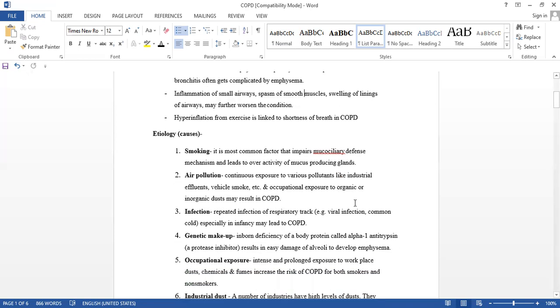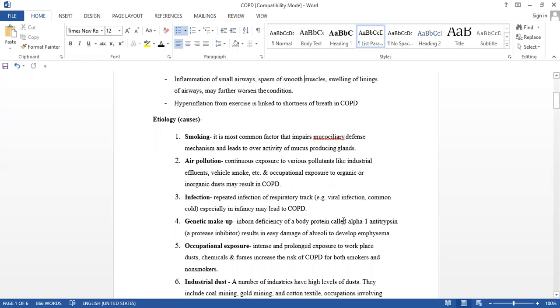Genetic makeup means some of the genes. Here, an inborn deficiency of the body protein called alpha-1 antitrypsin. Which type of deficiency is there? Inborn, means the deficiency is there from birth. Which type of protein? That is alpha-1 antitrypsin. It results in damage of the alveoli to develop emphysema.